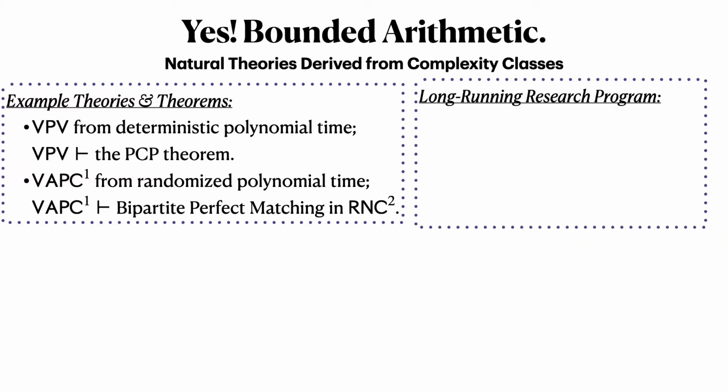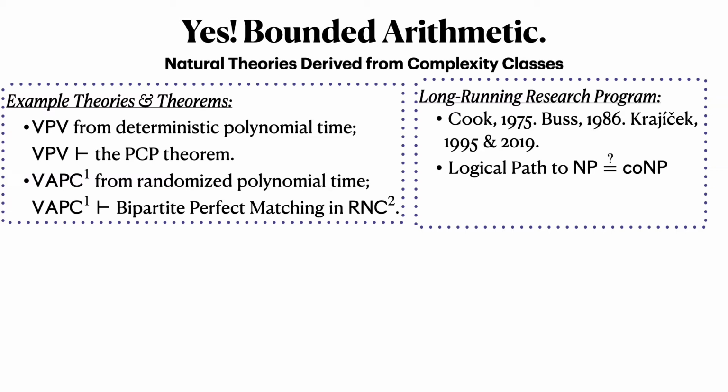This is a long-running research program started by Cook in the 70s, extended by Buss, and by Krajíček with two wonderful survey books in 1995 and also 2019. Bounded arithmetic continues to develop a logical path towards separating NP from co-NP by separating associated logical theories, and it is capable of formalizing precise barrier results, right?